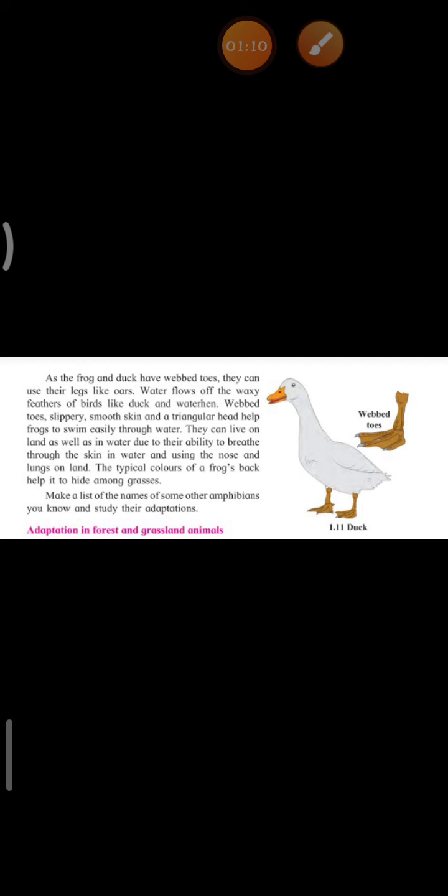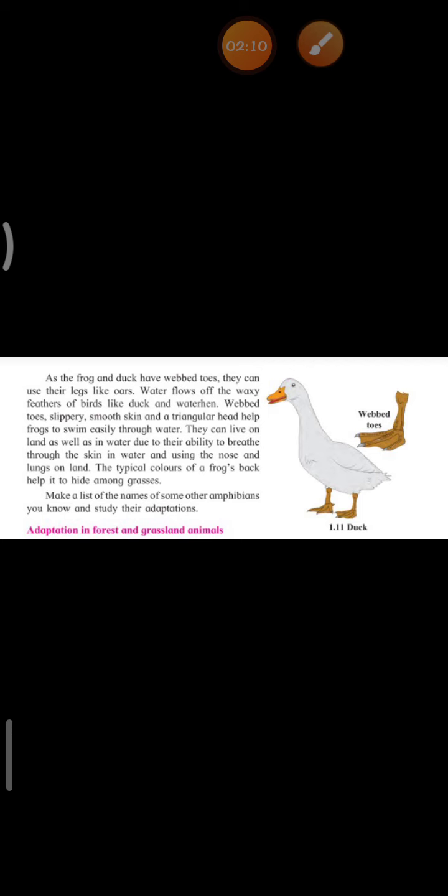Children, they can live on land as well as in the water, so they are called amphibians. And why is this so? This is so because they have the ability to breathe through the skin in the water, and they also use the nose and lungs on land.